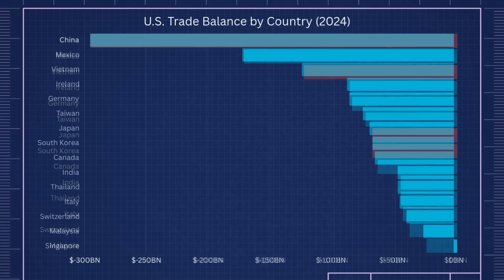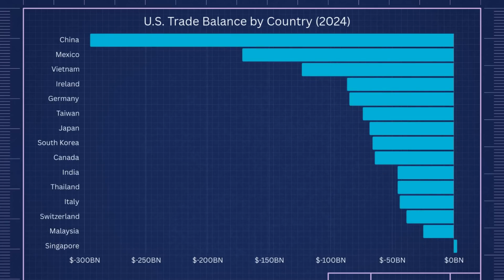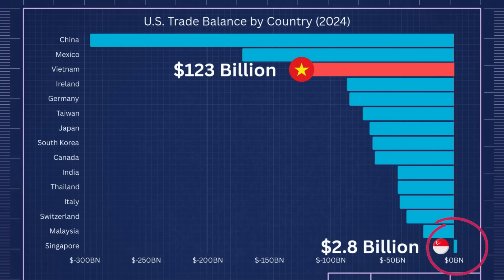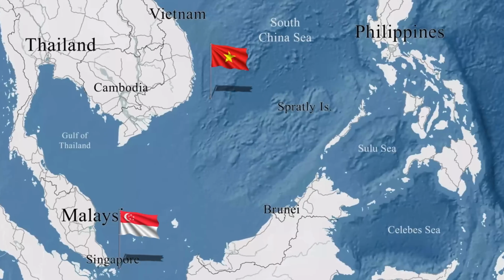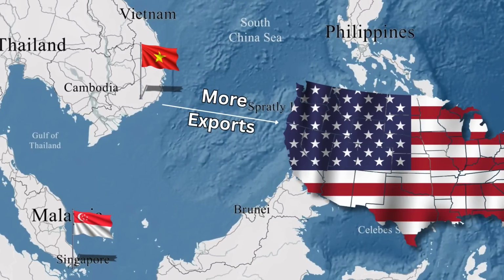If we were to add Singapore in this graph, we get to see that Singapore doesn't actually have a surplus against the US. In fact, it has the exact opposite. Here, you can see that countries like Vietnam have a trade surplus against the US to the tune of over $123 billion. But as you can see, Singapore doesn't actually have a trade surplus with the United States. They have a deficit of over $2.8 billion. What this all means is that unlike Vietnam, which sells more to the US than it buys, Singapore actually buys more from the US than it sells.